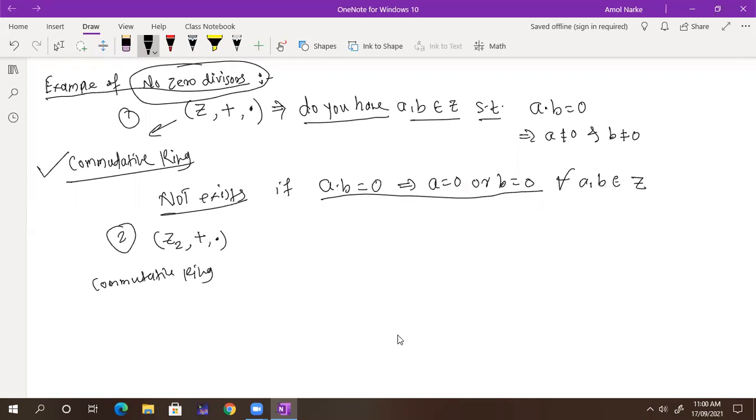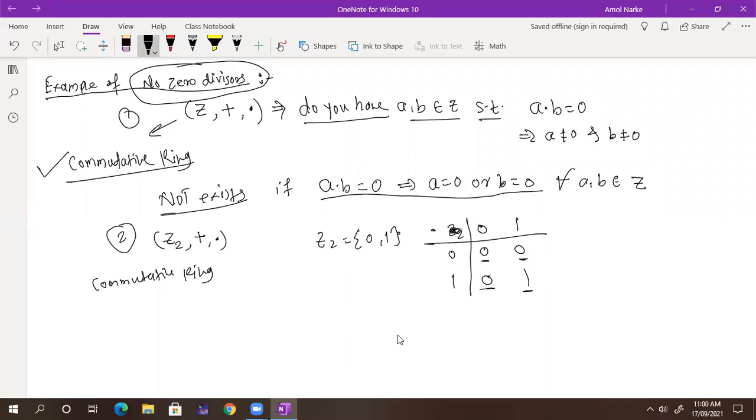So the elements belonging to Z2 are 0 and 1. Am I correct? Yes. So I just find the Z2 product table. Here I have 0, 0, 0, and here I am getting 0, 0, 1. Is it okay? Now see, you can take any two elements whose product is 0. Either one of them is 0, no problem. Here also either one of them is 0. Here, this is non-zero, this is non-zero, and the product is also non-zero. So this has no zero divisors.